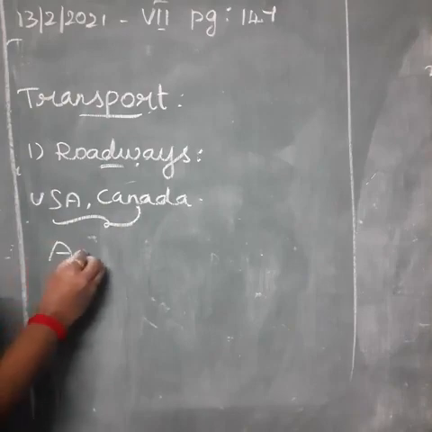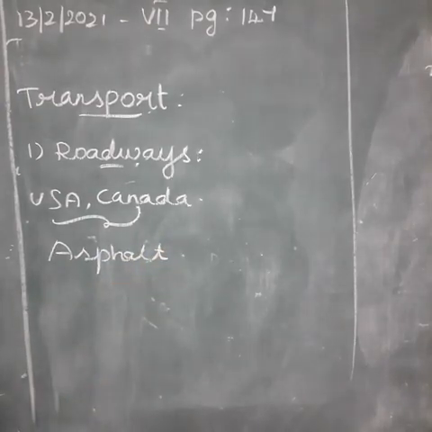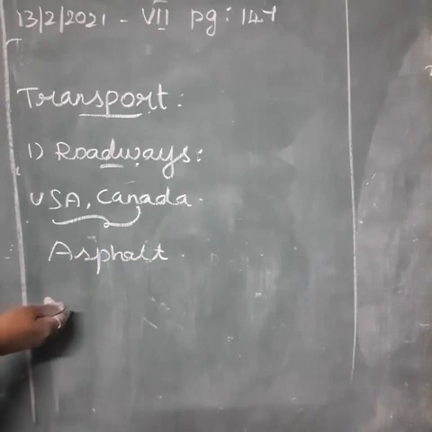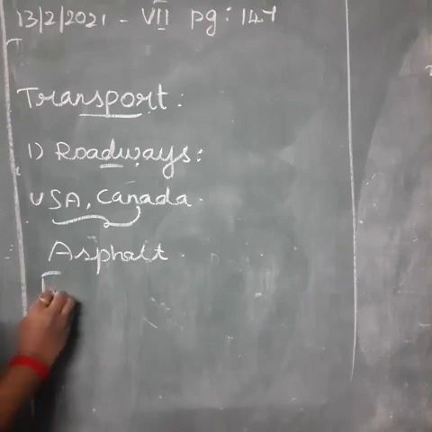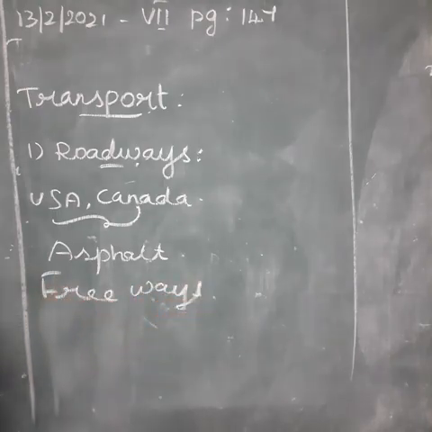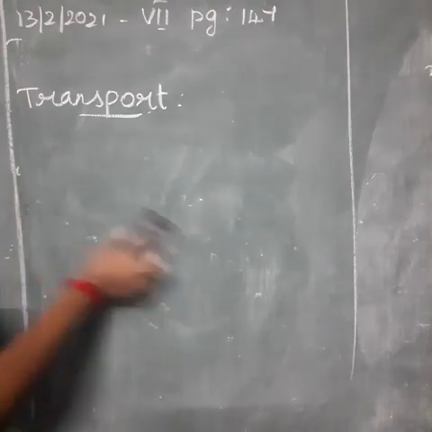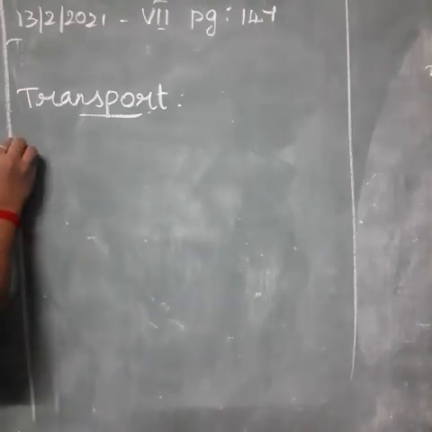They are also called superways or freeways. American highways run from Alaska in the northwest to Panama in the south. This is about the roadways. Next we move on to the railways.